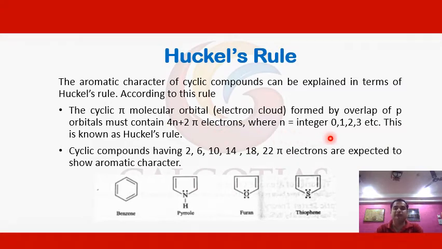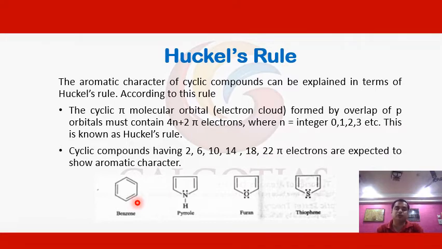That means n should have the value 0, 1, 2, 3, and so on. This is referred to as Huckel rule. And we can also say that cyclic compounds should contain a number of pi electrons equal to 2, 6, 10, 14, 18, within the cyclic ring. These types of compounds must follow the Huckel rule.